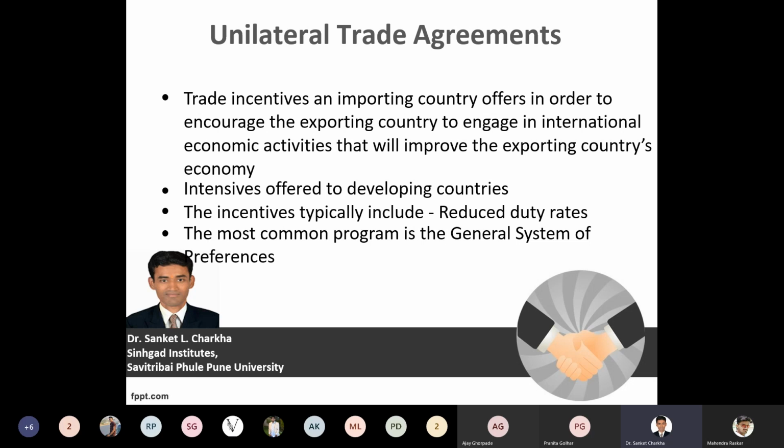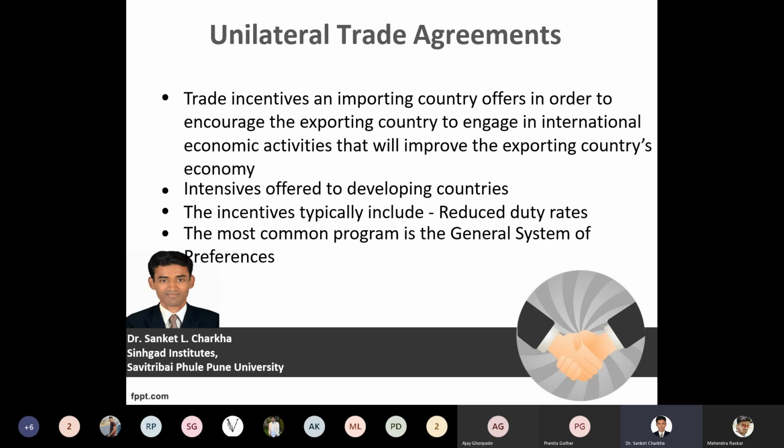So if a transaction is done unilaterally, from only one side, then that type of trade agreement is considered a unilateral trade agreement. For example, India is only exporting certain goods and services to only France, only Russia, only Germany, only the US, only Australia, only Singapore, and so on. Here, India is only exporting to these countries, but in return India is not importing other goods and services from them.